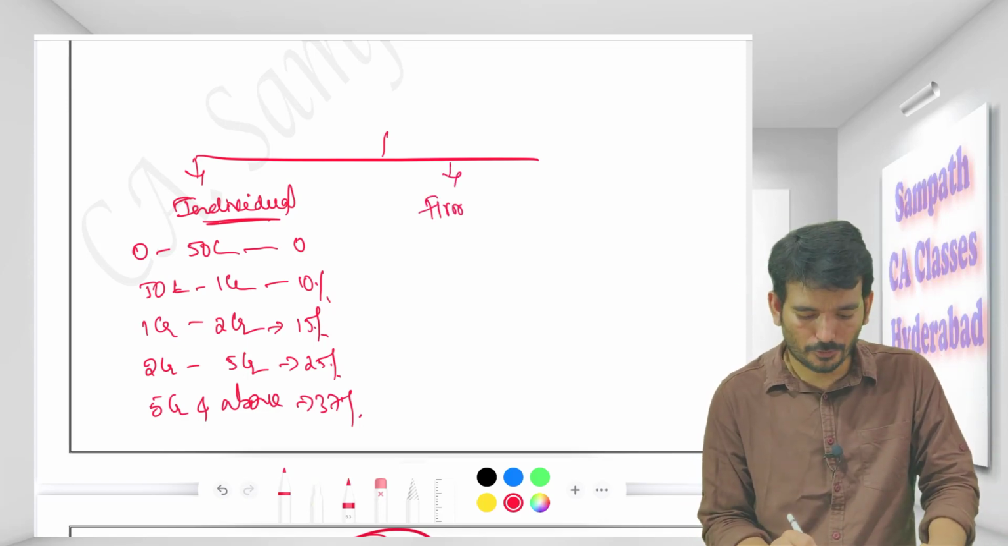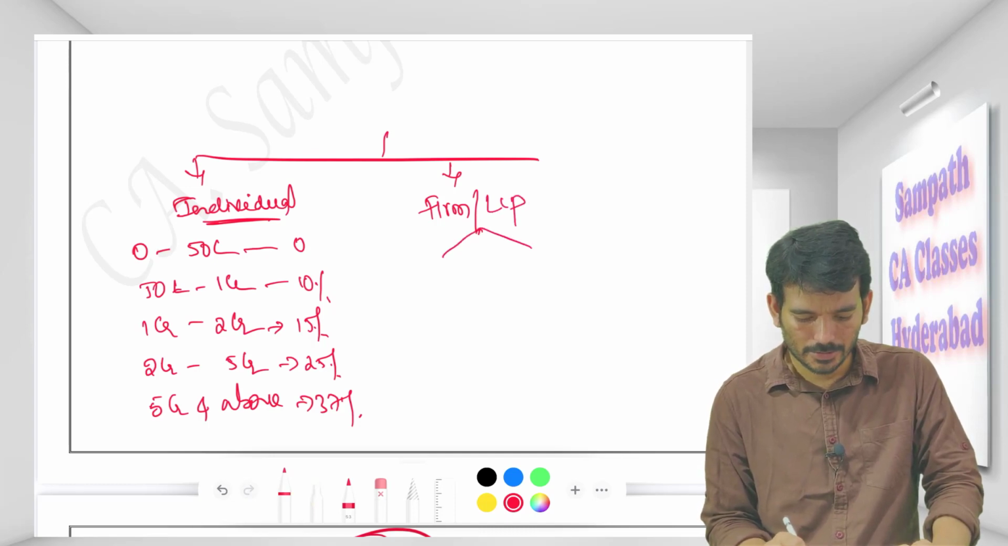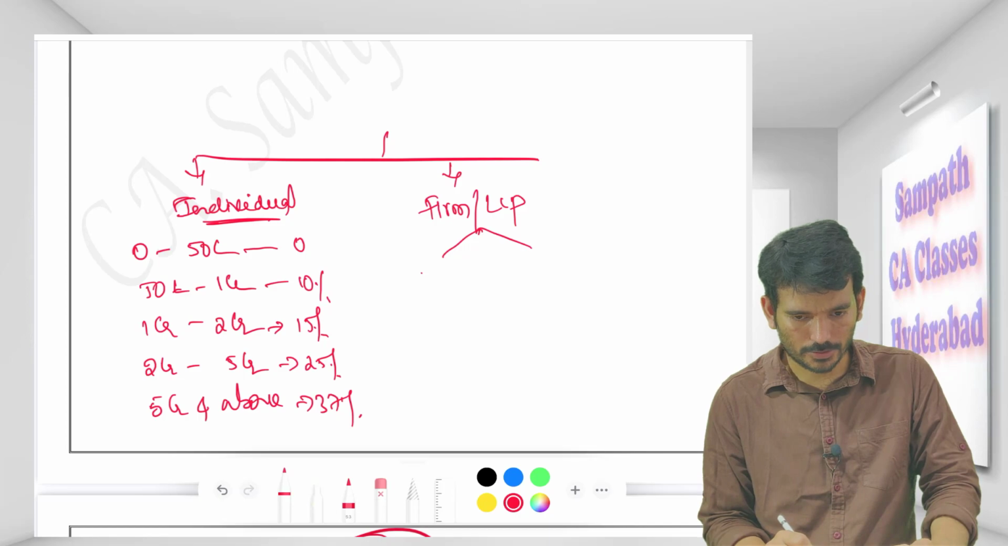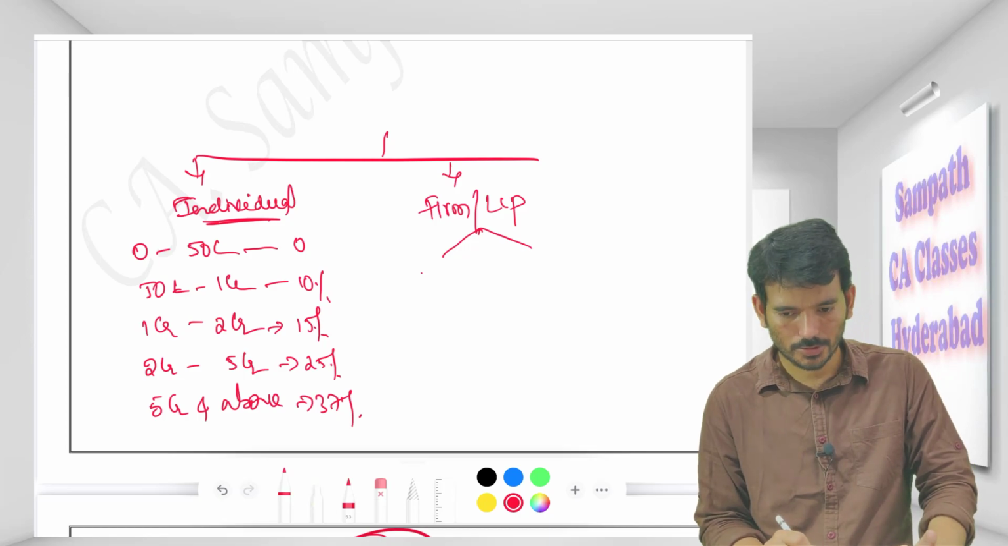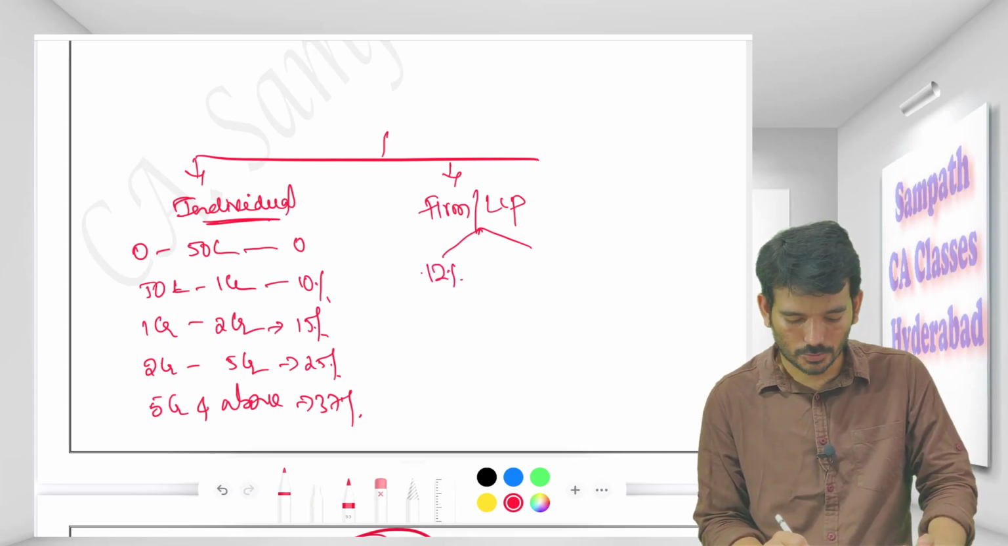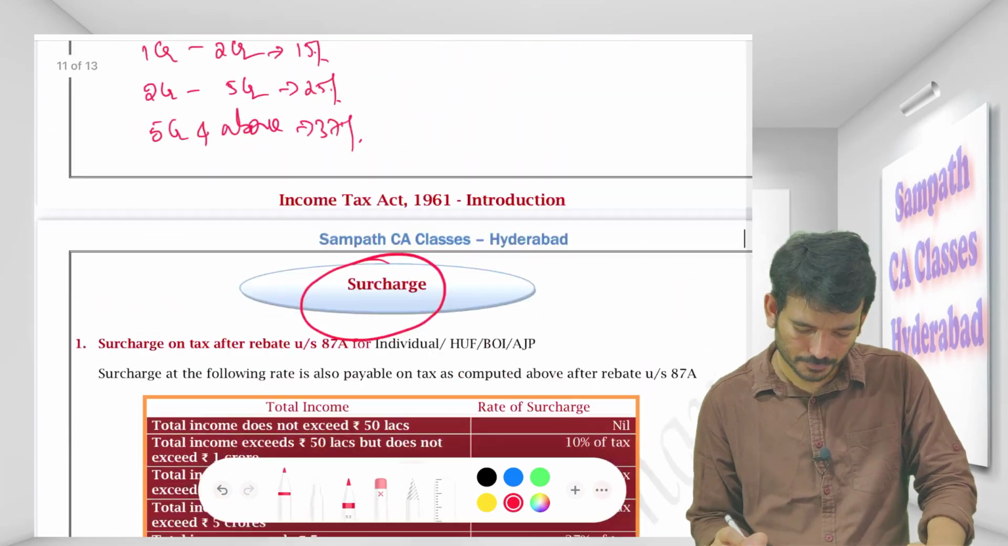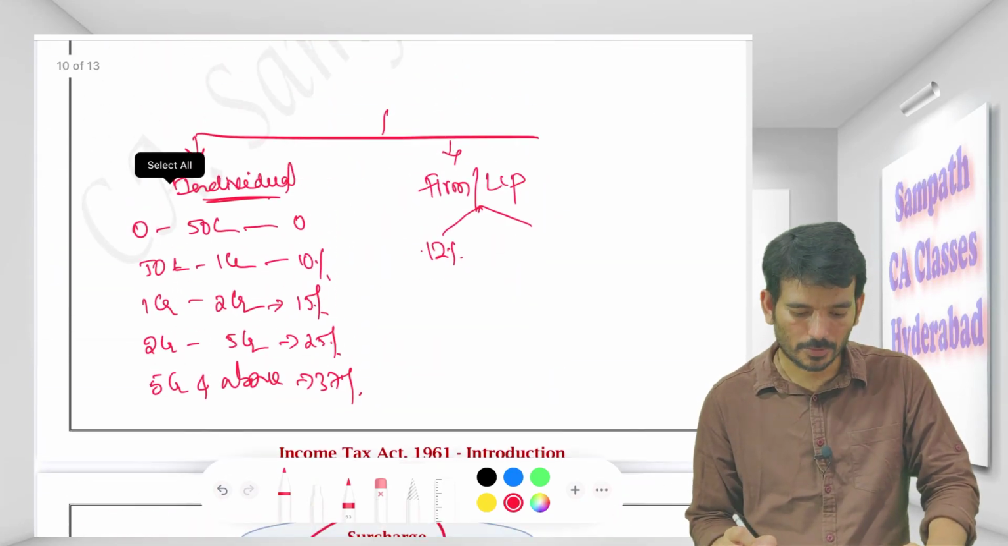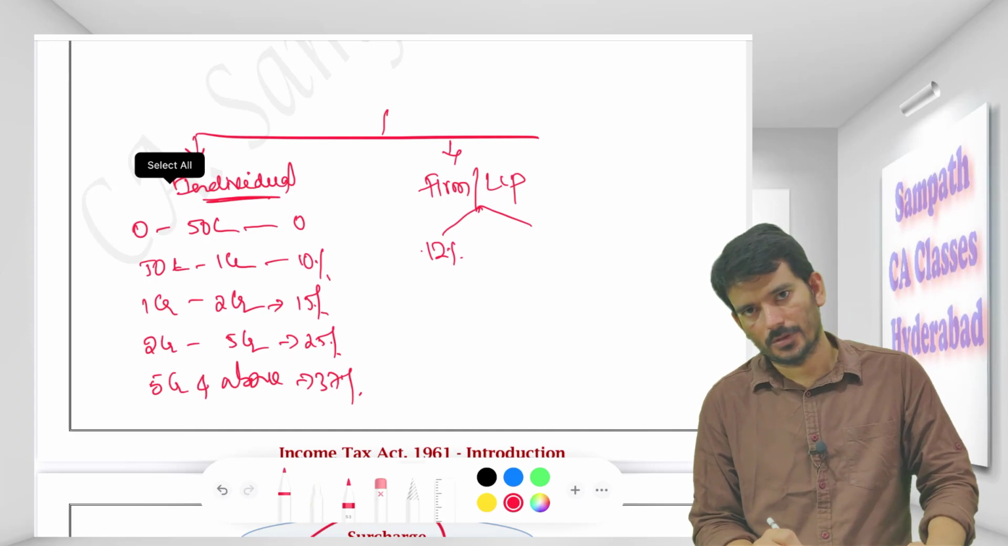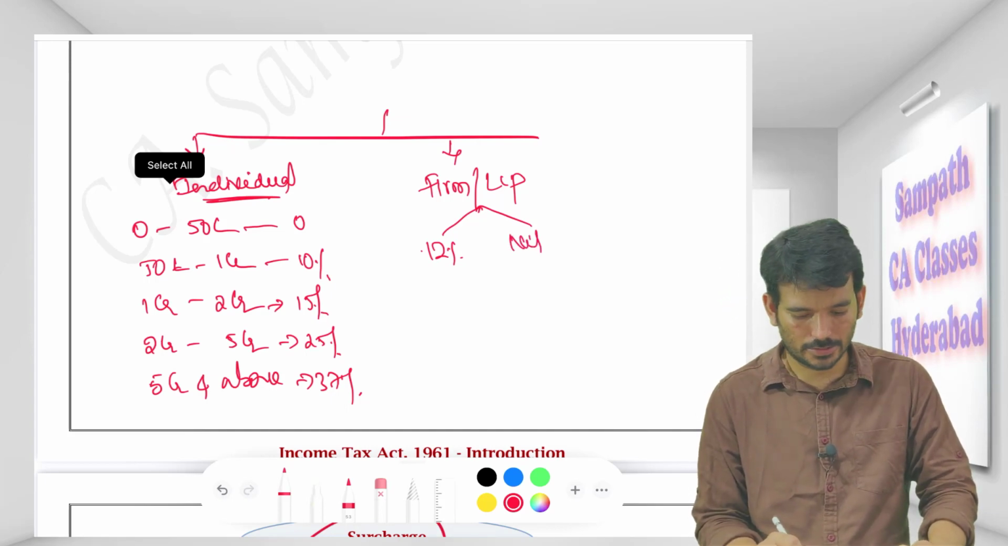But if it is for a firm or LLP, it is very simple. Up to 1 crore, it is nil, and from 1 crore to 10 crores it is 12%. Up to 1 crore, it is nil.